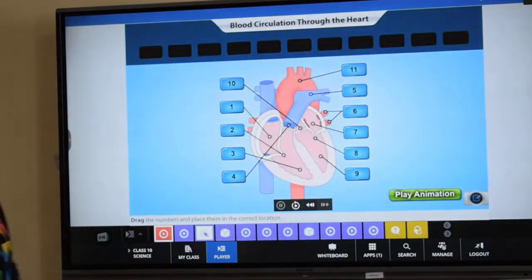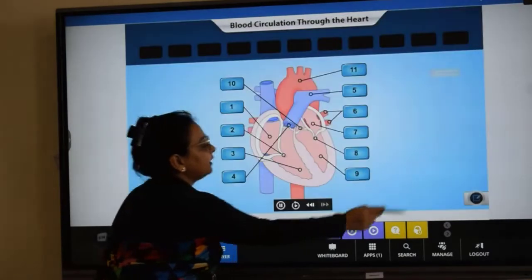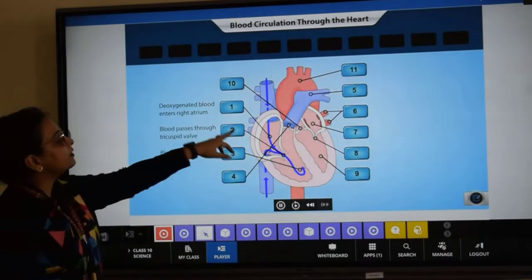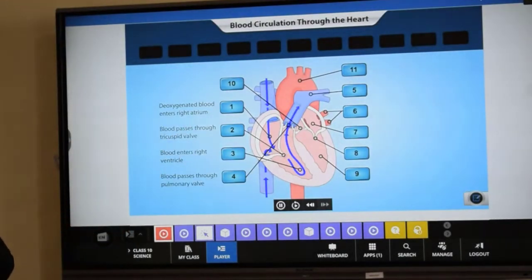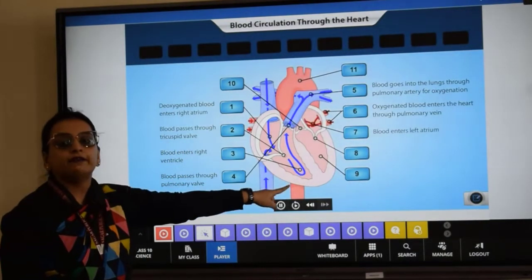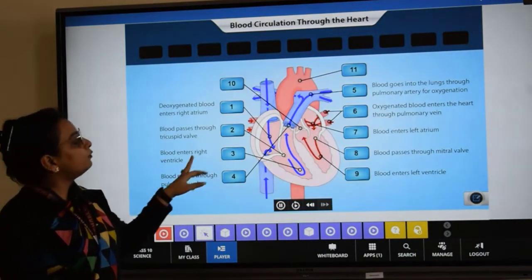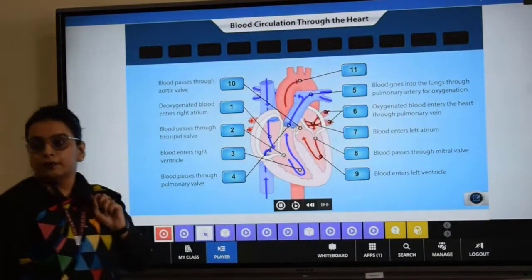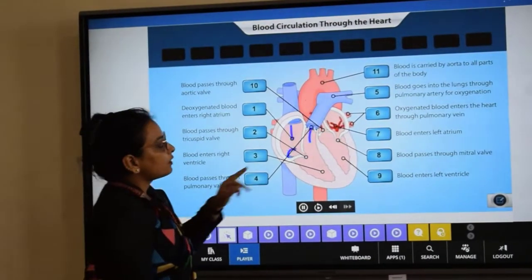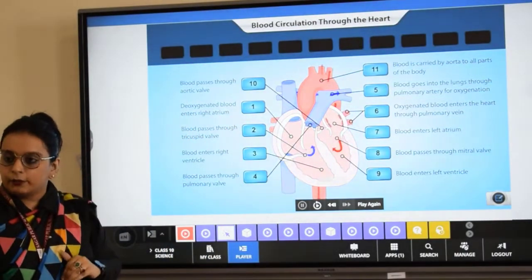Wonderful. Now click the play animation button to see the flow of blood through the heart. So now with the help of this animation, we will see how blood is flowing. See, the deoxygenated blood enters the right atrium via the inferior vena cava and superior vena cava. Then the blood passes through the tricuspid valve into the right ventricle. From the right ventricle, the blood passes through the pulmonary valve into the pulmonary artery towards the lungs for its oxygenation. Once the blood gets oxygenated, it enters the heart through the pulmonary vein again.